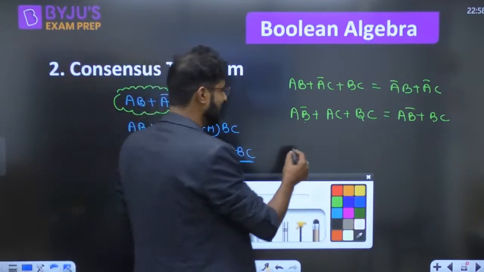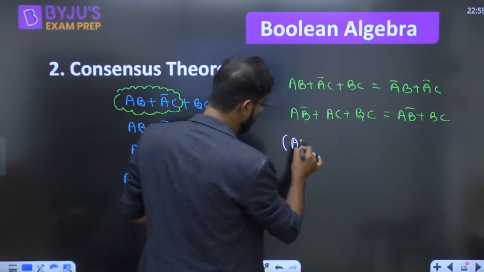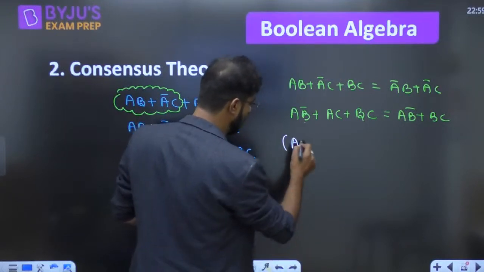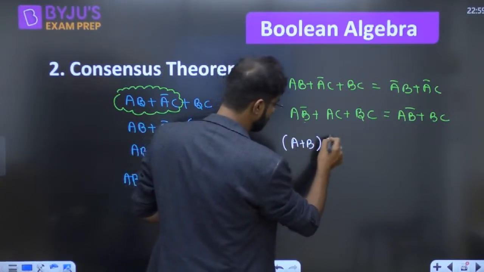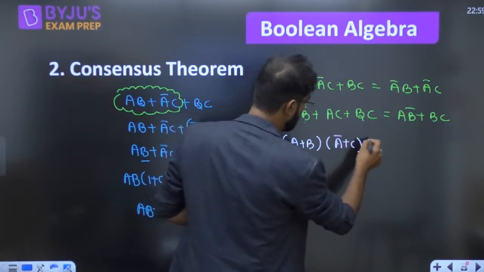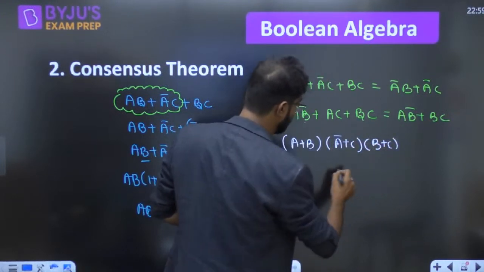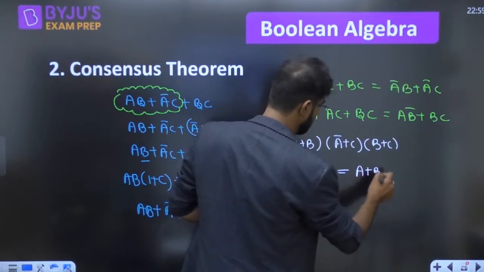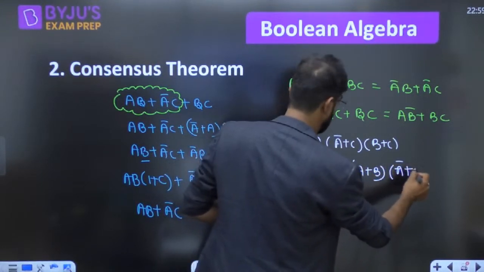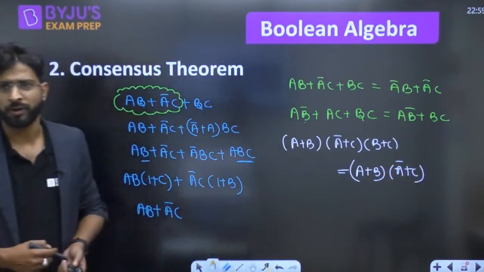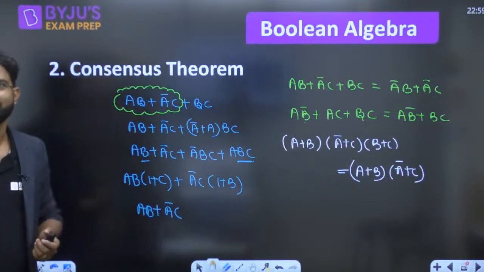So one thing more, in the POS also maybe it will happen like A plus B, A bar plus C, B plus C. So the answer will be again A plus B, A bar plus C. In the POS form also it may be open.